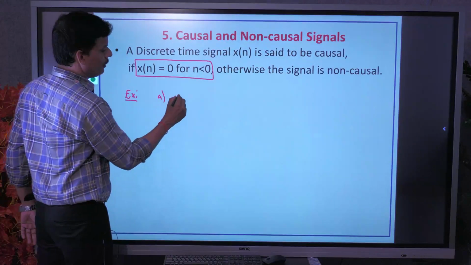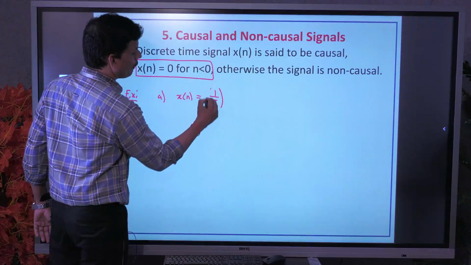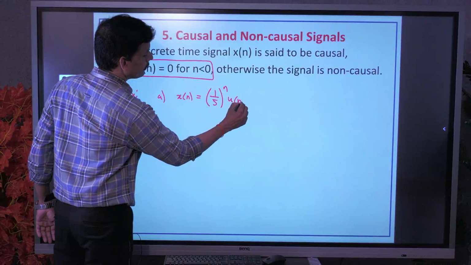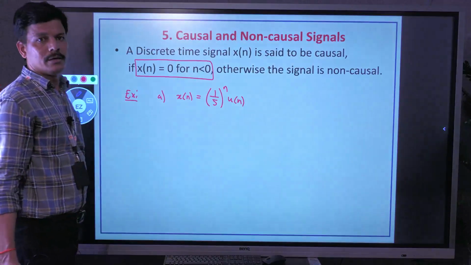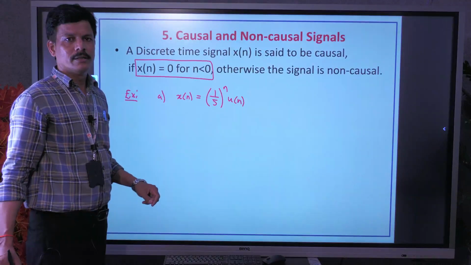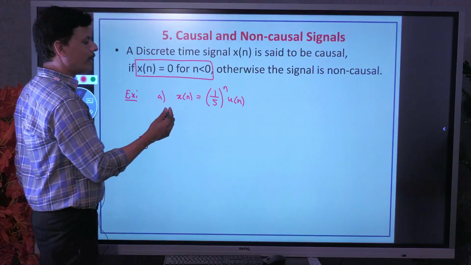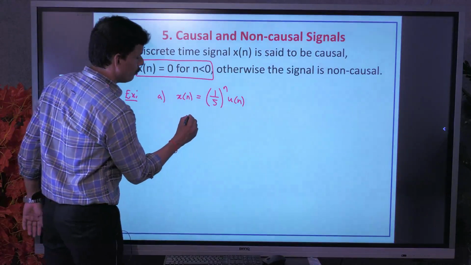Similar to the previous one, x of n equal to 1 by 5 whole power n into u of n. Here the signal is multiplied with u of n. It means the limits are 0 to infinity. So no negative values are defined for the given signal. So it is causal.